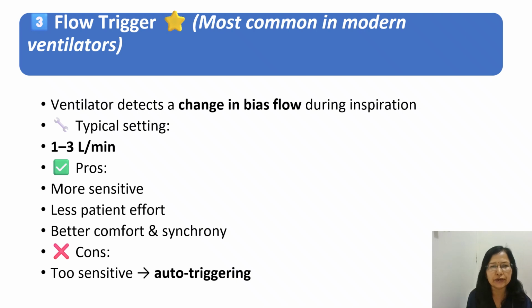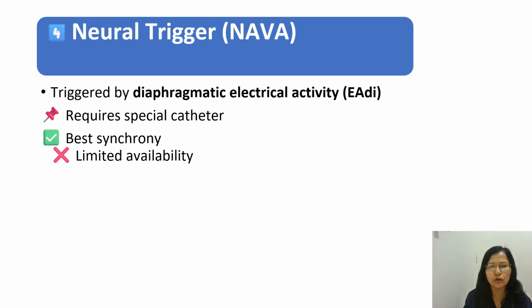Next, coming on to the flow trigger. The flow trigger is most commonly used in modern ventilators. Whenever the ventilator detects a change in flow during inspiration, typically we set 1 to 3 liters per minute. This is more sensitive and widely accepted, widely used. In this case there is less patient effort, better patient comfort and synchrony. But the side effect is that it is too sensitive, so auto-triggering will be more with this.